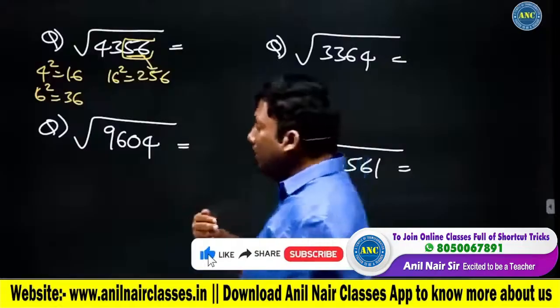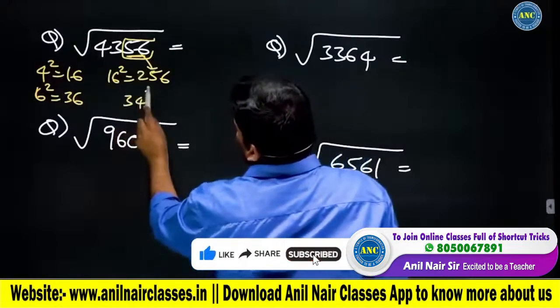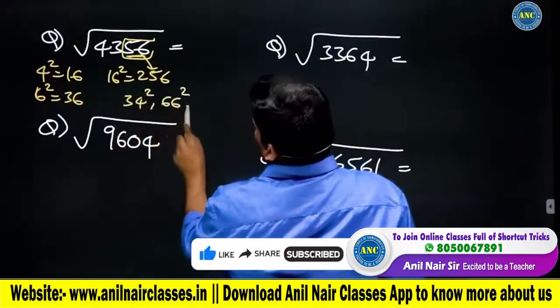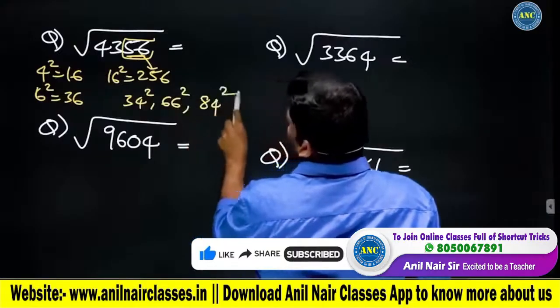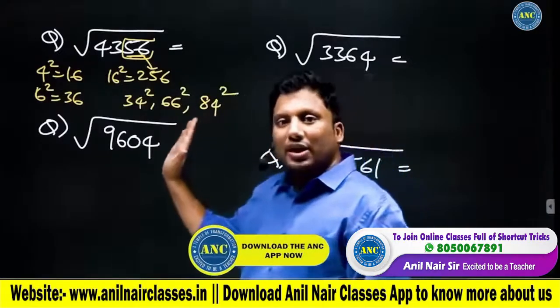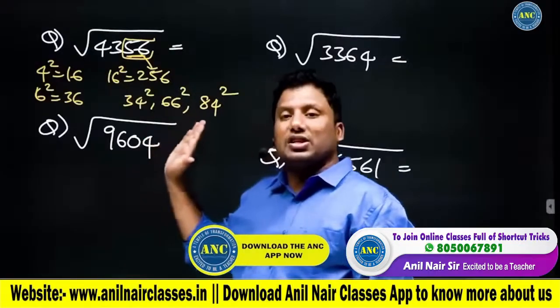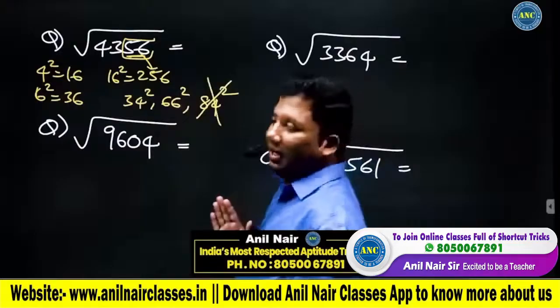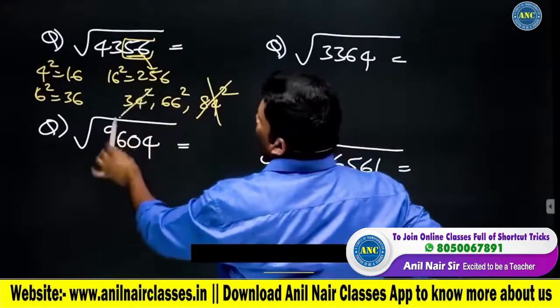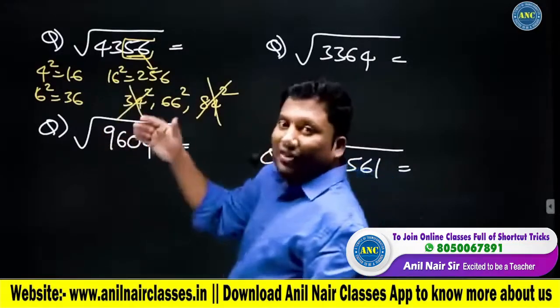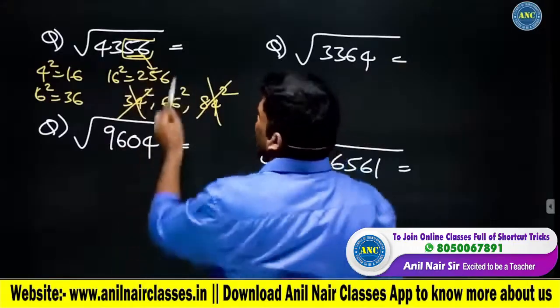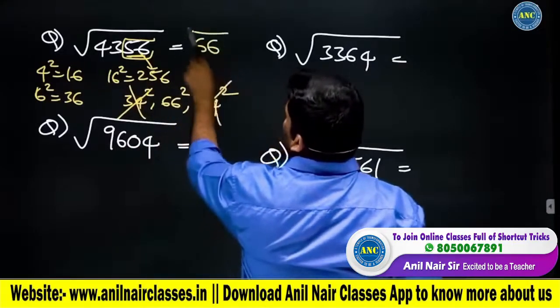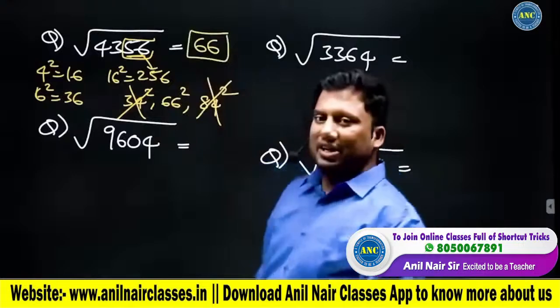What are the other numbers? 50 minus 16, 50 plus 16, 100 minus 16. Answer will be one among these three: 34 square, 66 square, 84 square. 80 square is 6,400. It is greater than. 40 square is 1600. 34 square is less than 1600. Answer is 66.